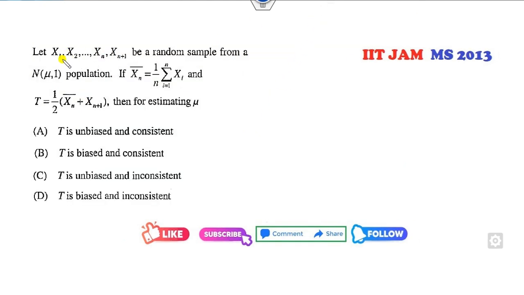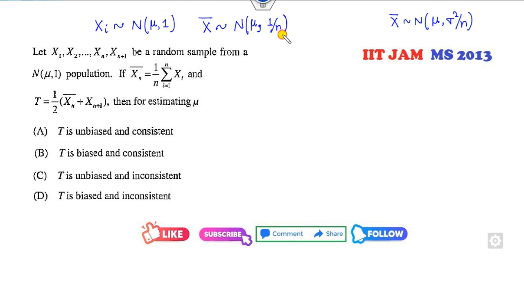Okay, what is given to you? Xi follows normal distribution with mu comma 1. X bar, what is x bar? We all know x bar follows the normal distribution with mean mu and variance sigma square over n. So it's again a normal distribution, and sigma square is 1, so variance is 1 over n.